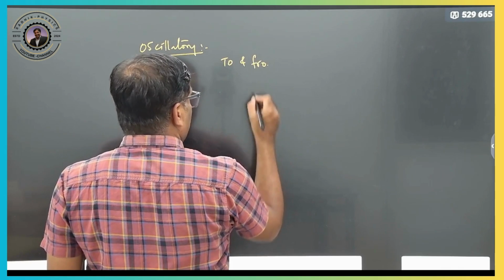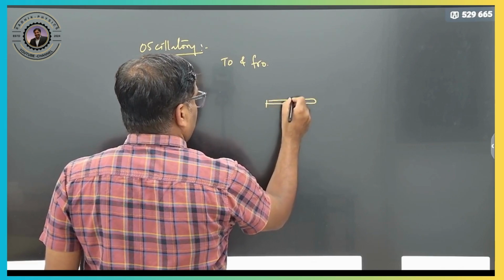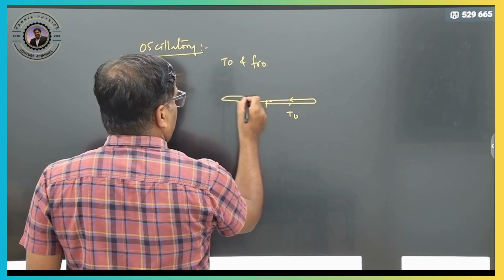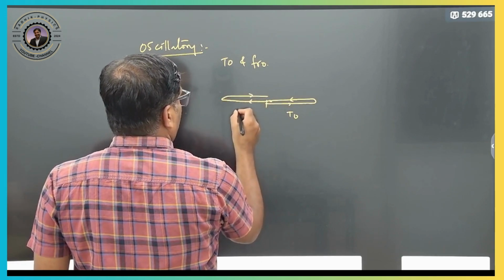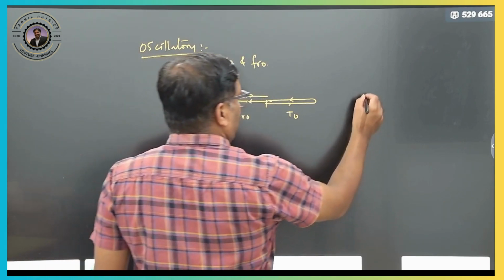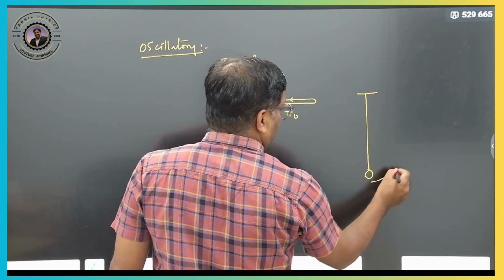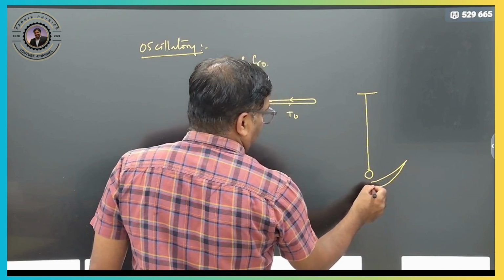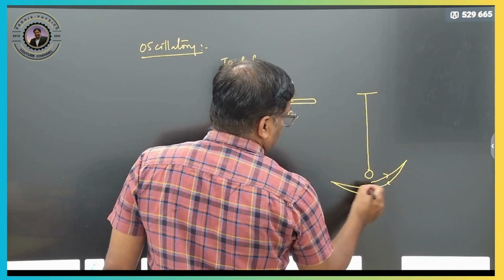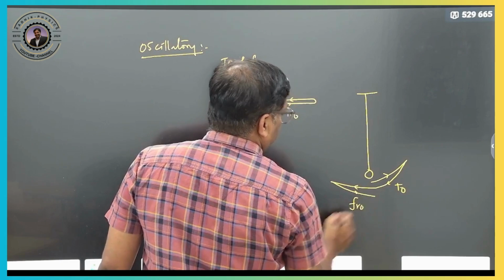See here, this is one mean position. If an object goes toward this side and again comes back to this one, and then goes to the other side and comes back, we call it a to and fro motion. Like our simple pendulum. This is our simple pendulum. It will go like this and come back. So this is said to be a to and fro motion.